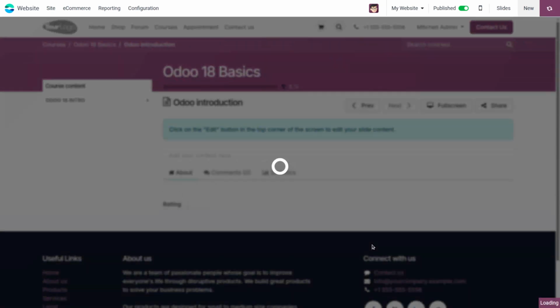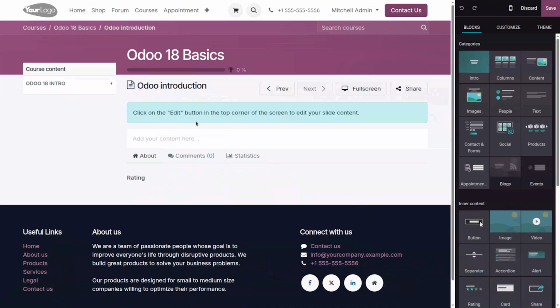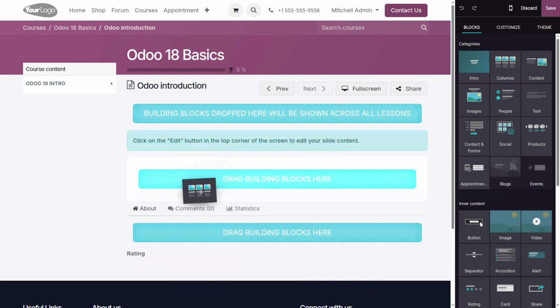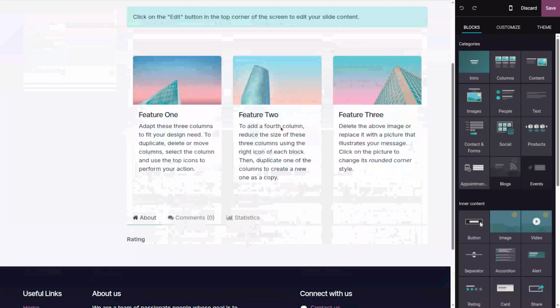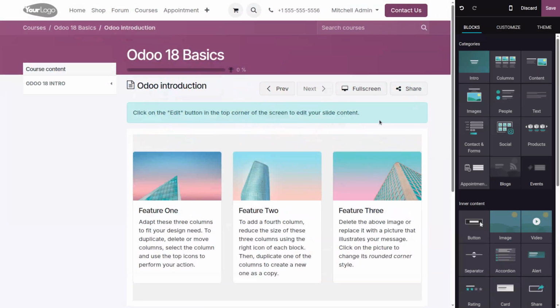Now Odoo will redirect us to a new page. Here we can design the article using different options, like we can add images to this article. Then we can add columns. First we can add one column in this. Then we can choose the layout of this column. Now this column has been added to our article.